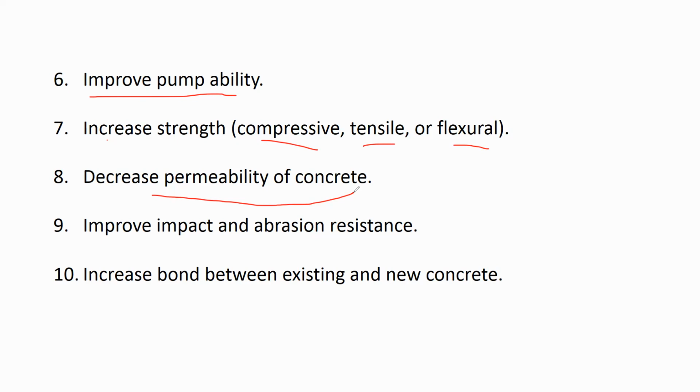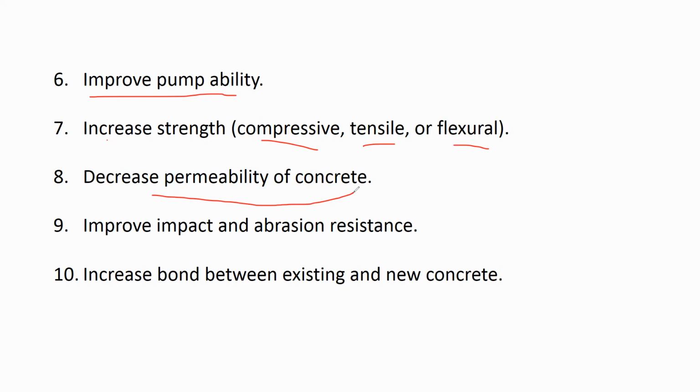It means your concrete is having permeability. If concrete is more permeable, it means your concrete is having less density, less strength and less durability. So that's why you should avoid permeability in concrete. We can reduce the permeability with the help of admixture.